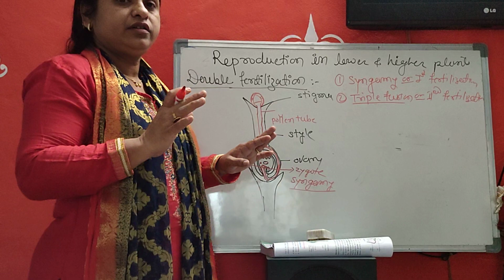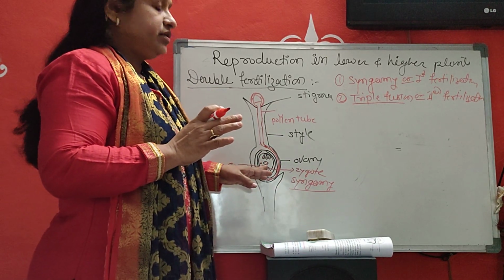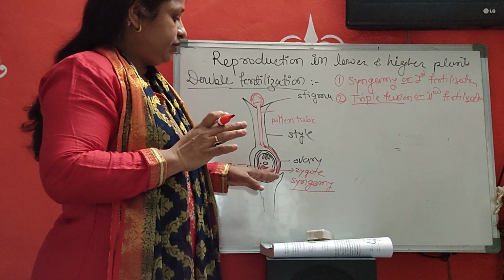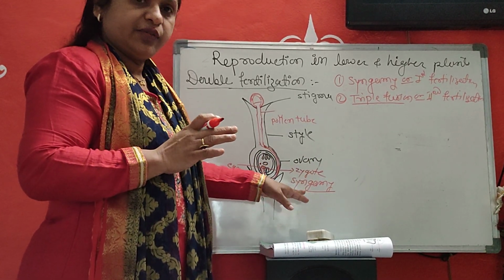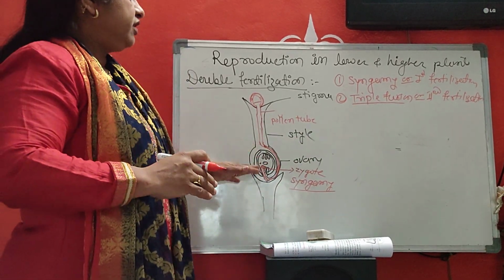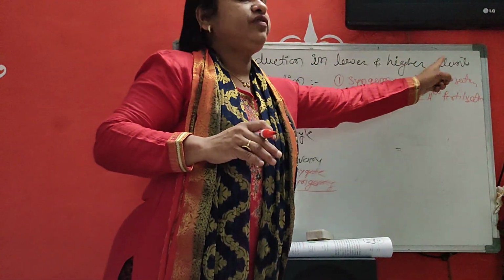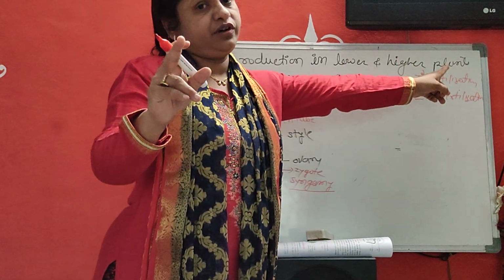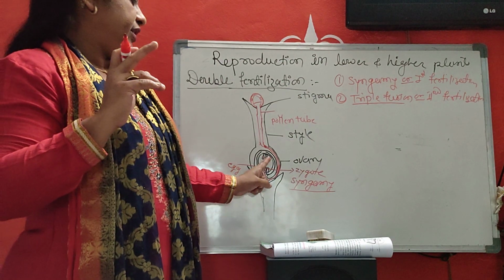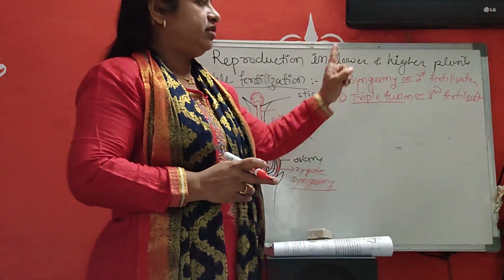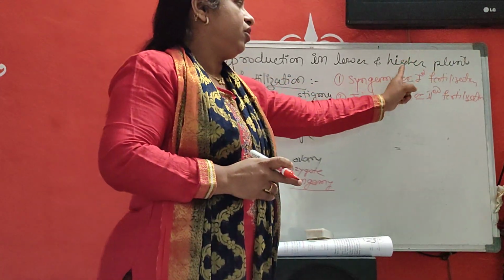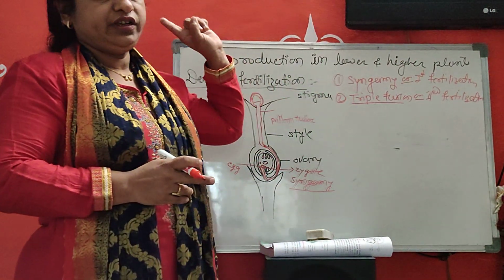One male gamete unites with the egg and produces a zygote. This process is called syngamy, or you mention this as the first fertilization. What is first fertilization? One male gamete unites with the egg. This process is the first fertilization, or it is called syngamy.